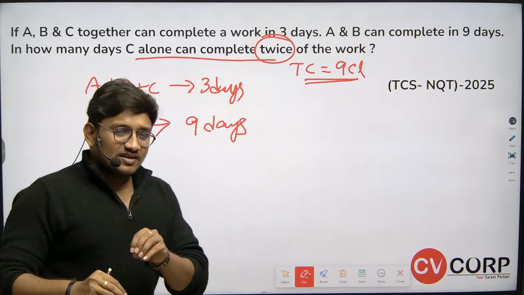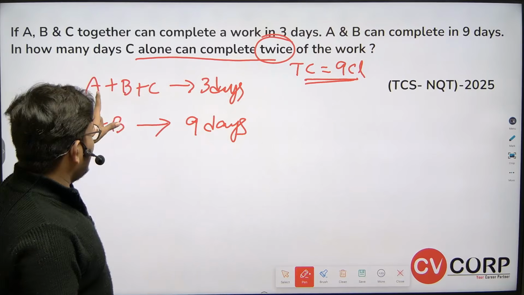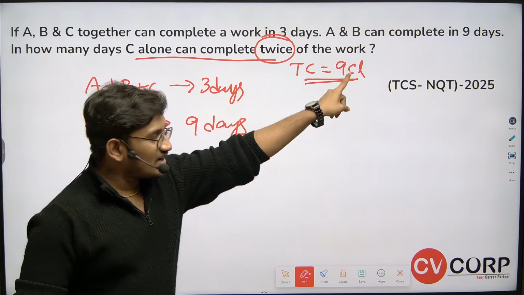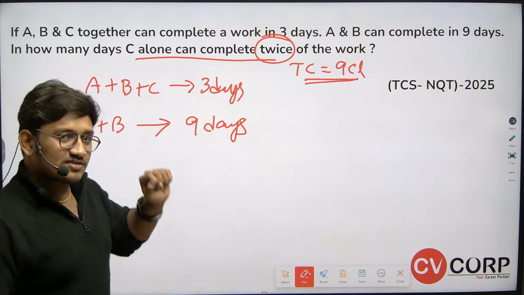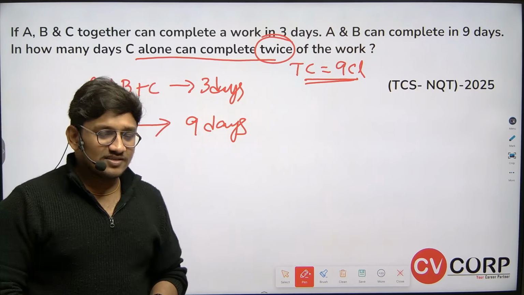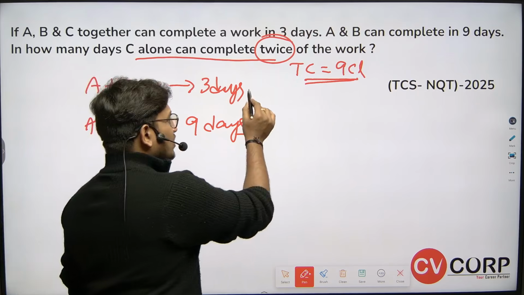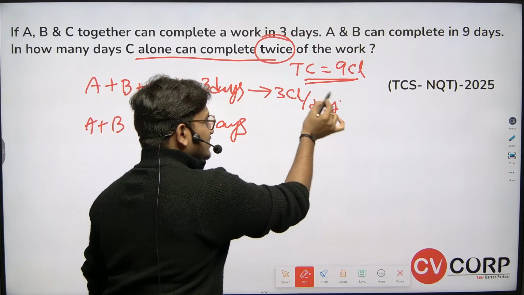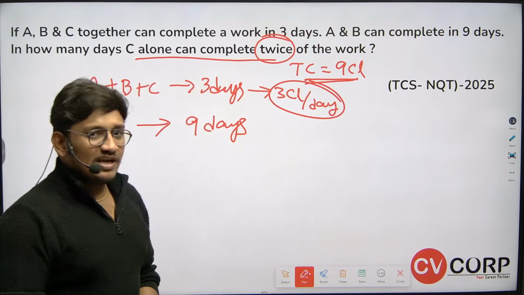Now let's re-understand the question again. A plus B plus C all together can eat 9 chocolates in 3 days. In 1 day, how many chocolates can they eat? It is 3 chocolates per day. This is the efficiency.